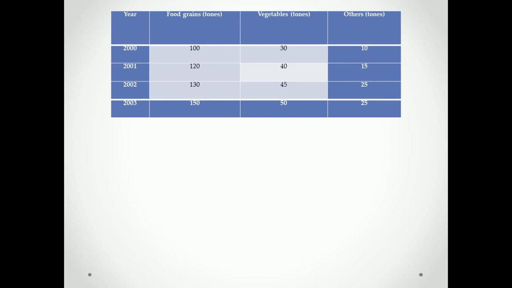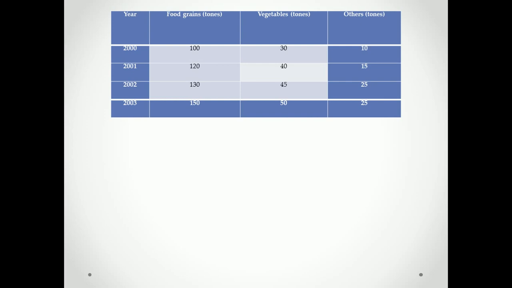Food grains: 100 tons, 120 tons, 130 tons and 150 tons. Vegetables: 30, 40, 45 and 50. And others: 10, 15, 25 and 25.